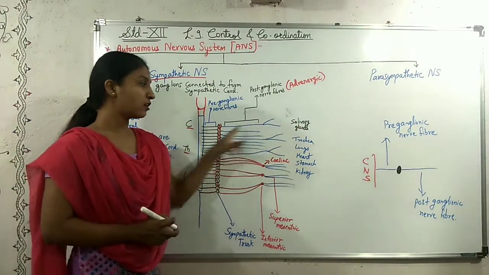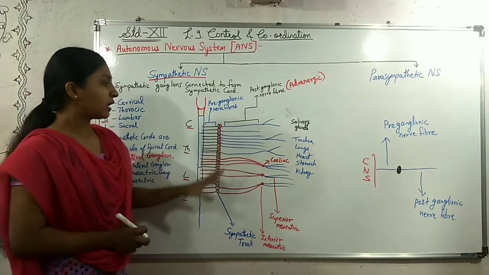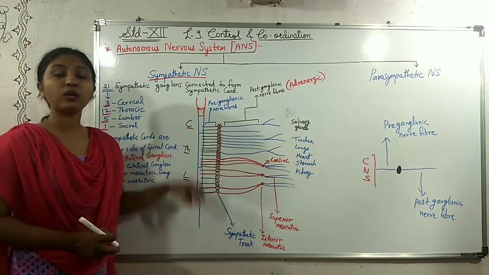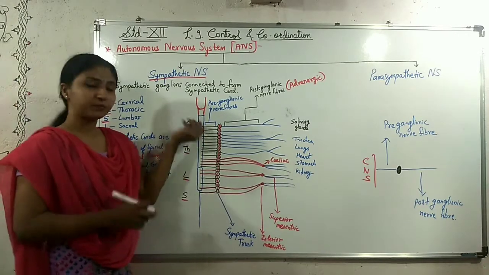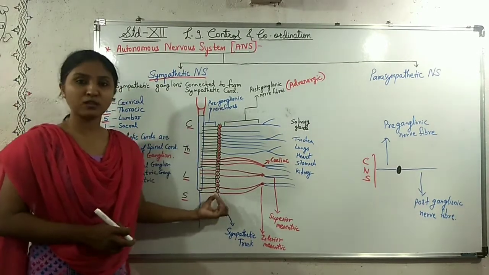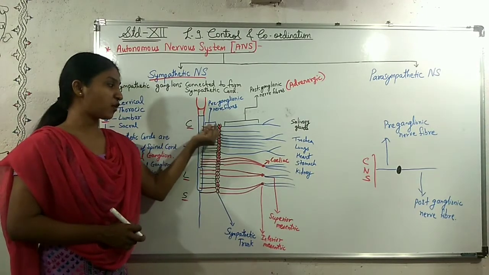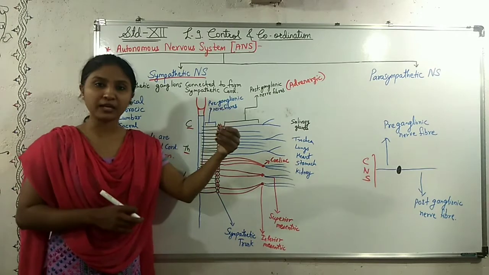And these nerves are called postganglionic nerve fibers. Now, this is the whole nervous system. The preganglionic nerve, this is the whole autonomic nervous system. Preganglionic nerve fibers arise from the different regions of the spinal cord.